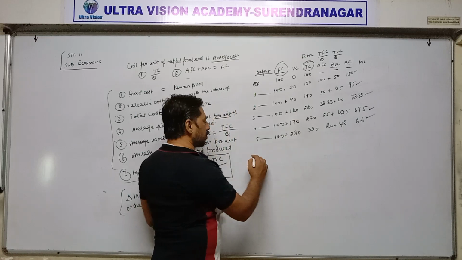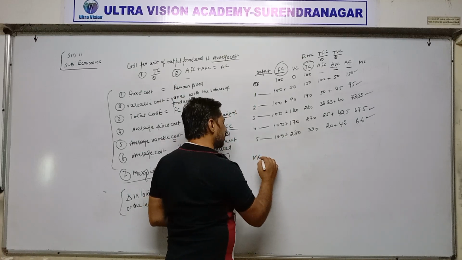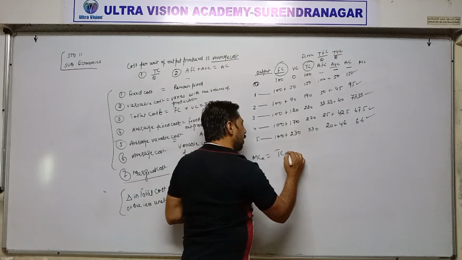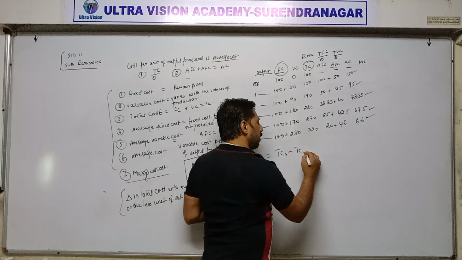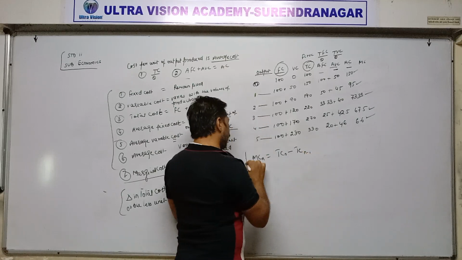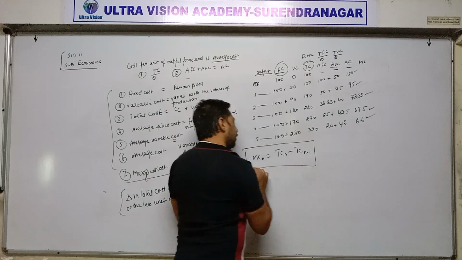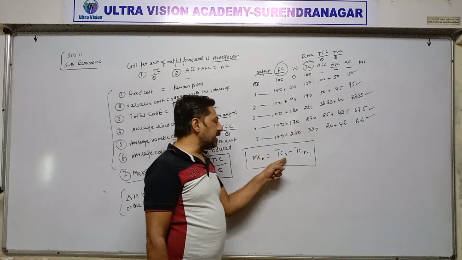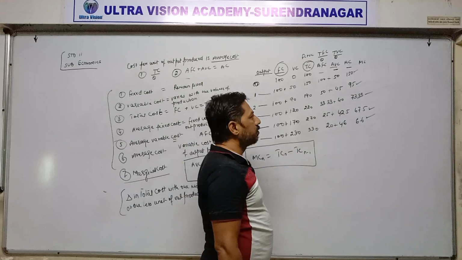The formula for marginal cost is: marginal cost of N is equal to total cost of N minus total cost of the previous output, that is N minus 1. This is the formula for marginal cost: MC N is equal to TC N minus TC N minus 1.